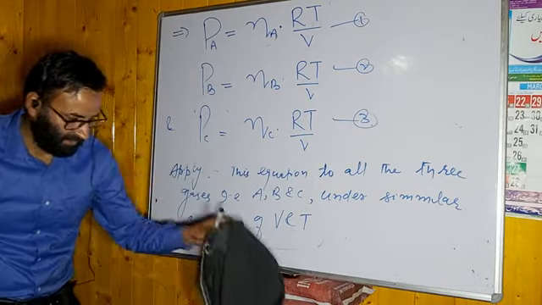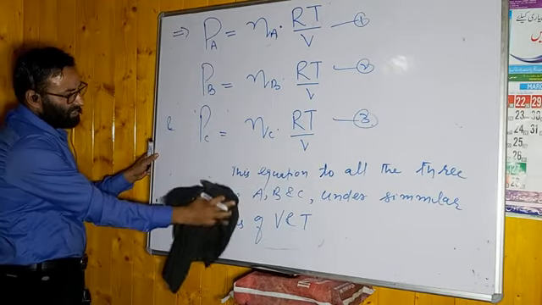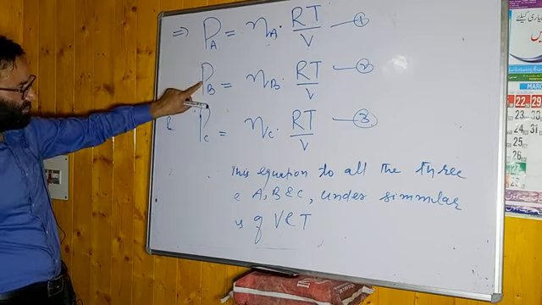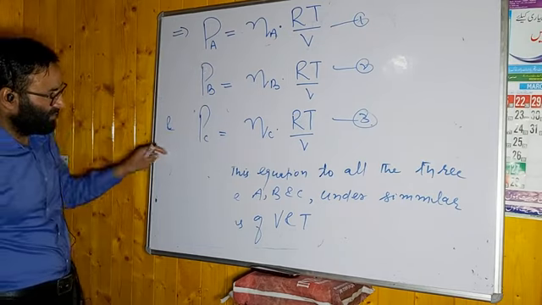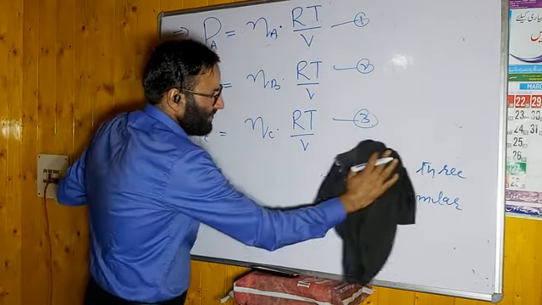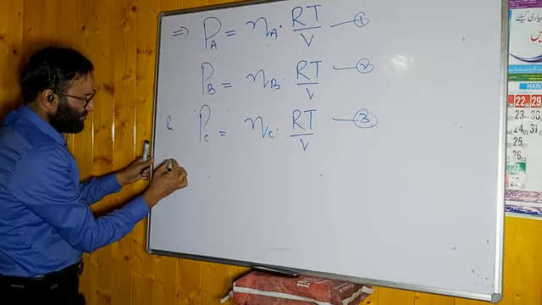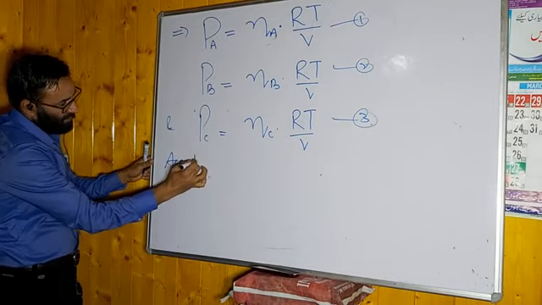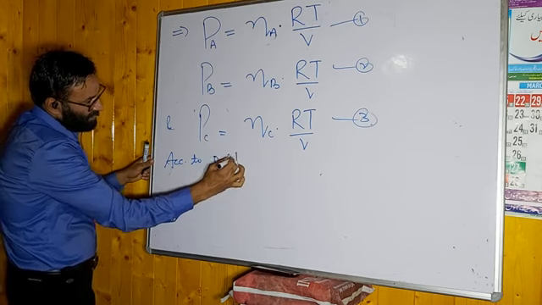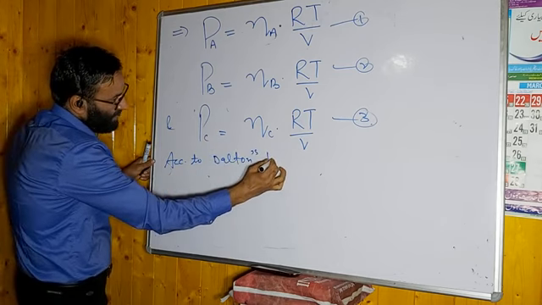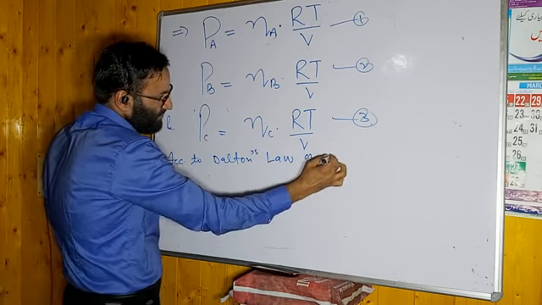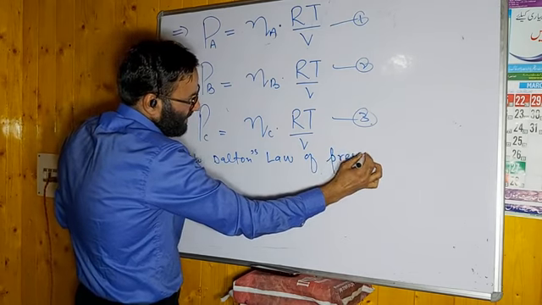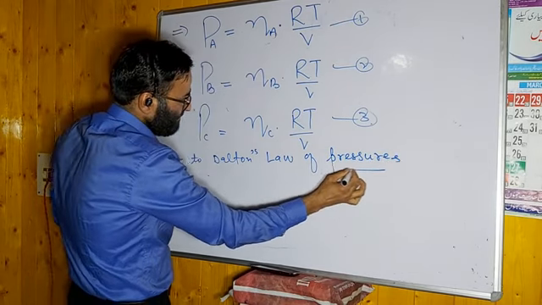Now according to Dalton's law, this is partial pressure of A, partial pressure of B, partial pressure of C. What will be the total pressure? You can apply Dalton's law of partial pressures.